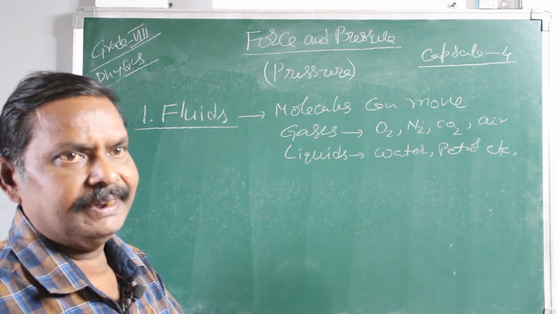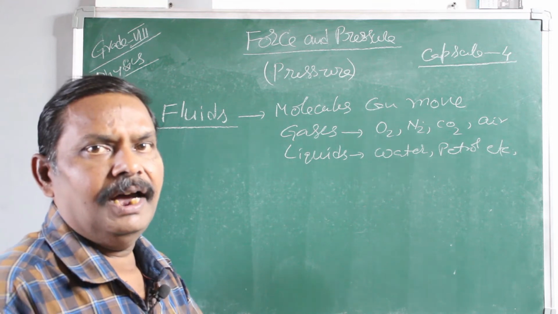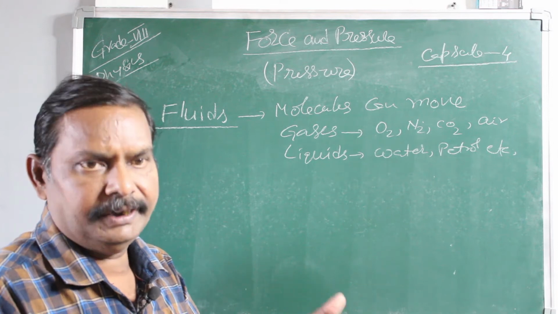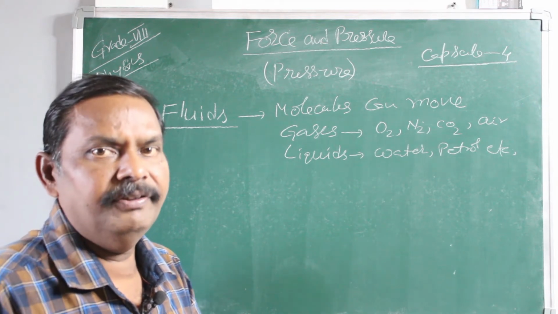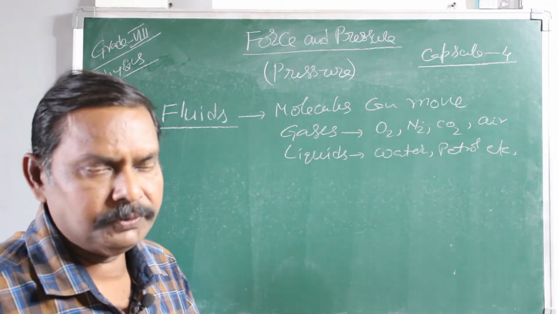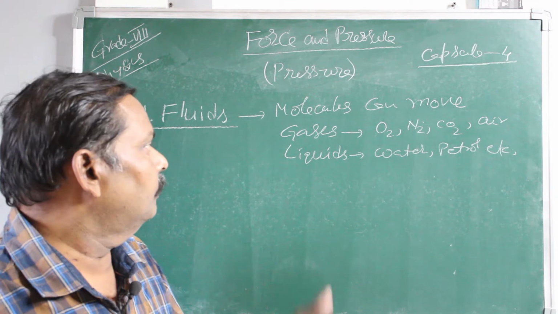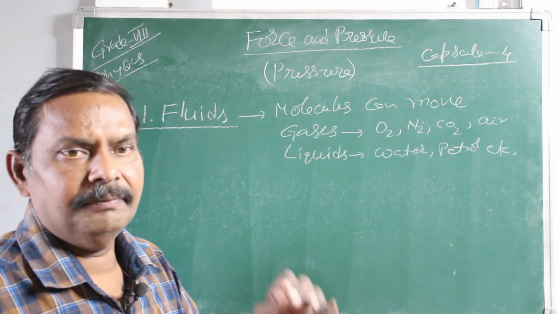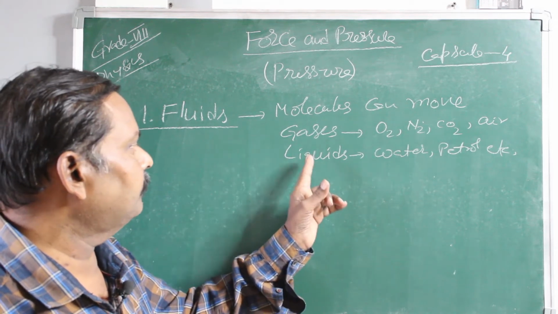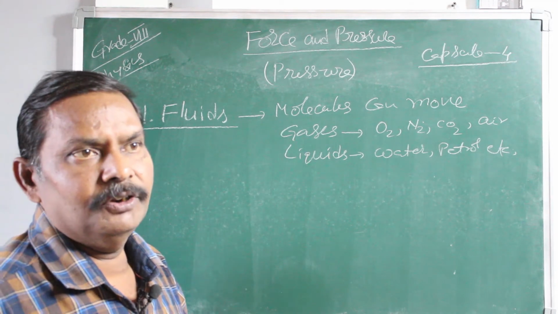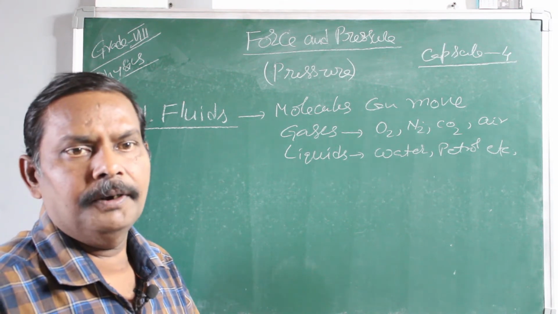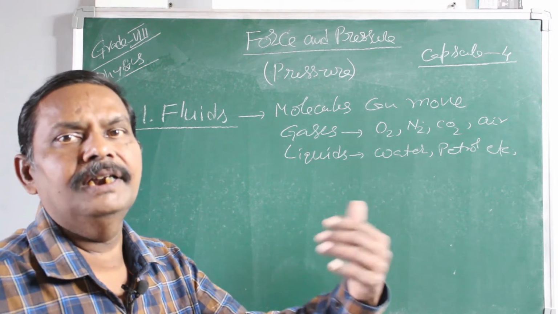Now these fluids can exert pressure on the surroundings. Fluids need a container to hold them. To hold water, we need a glass or any vessel. It may be open or closed. So first of all, let us see the pressure exerted by liquids. Fluids are of two types, liquids and gases. Under the heading of fluid pressure, first we will discuss the pressure exerted by liquids.